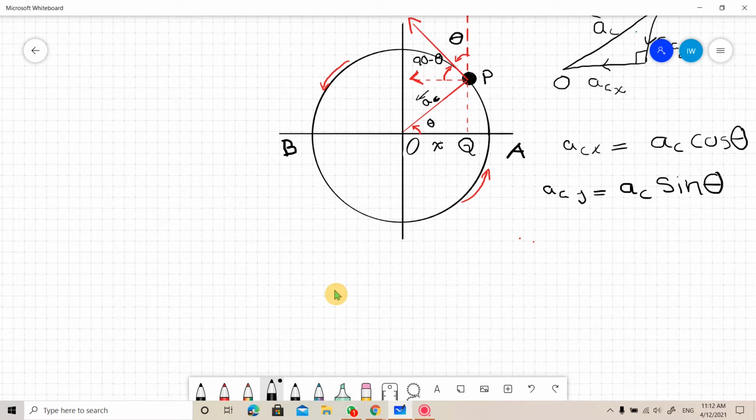As you know, the projection is moving to and fro along the diameter, so we want the component of acceleration along the diameter, so we will take the component of acceleration ACX which is along the diameter. So I am writing it here.